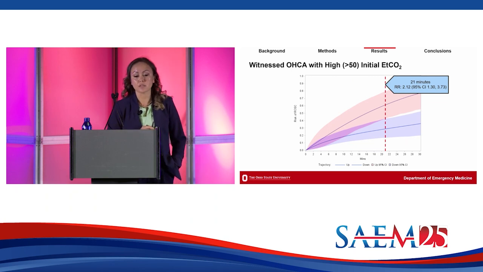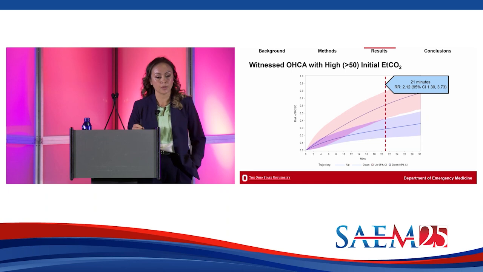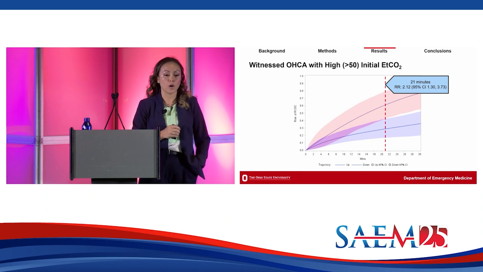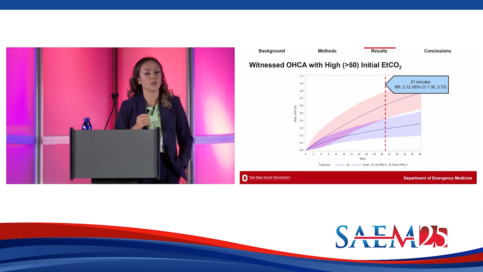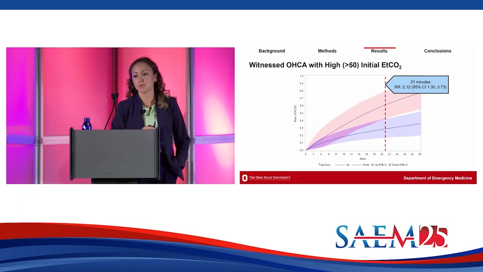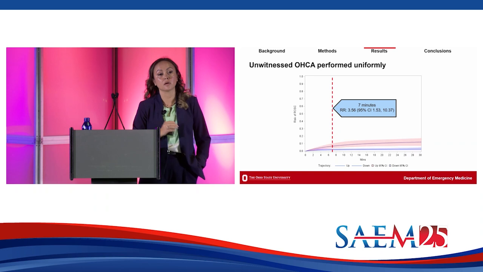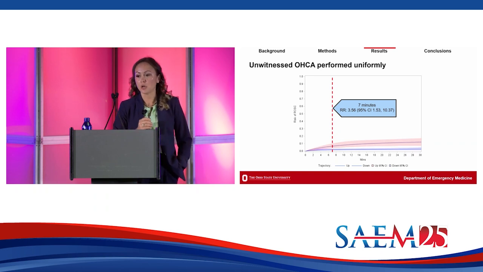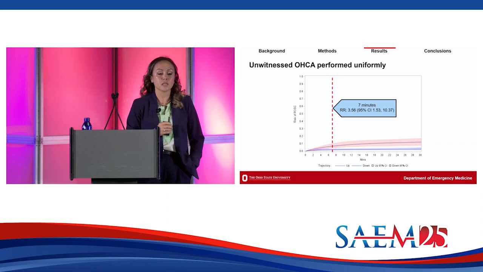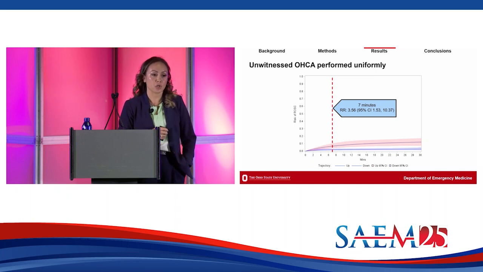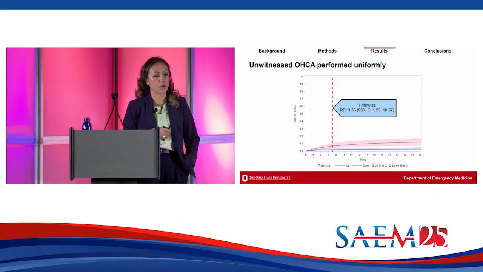Here's our third cardiac arrest phenotype. This is for a witnessed cardiac arrest with an initial capnography value in the high range. Again, I have time on the x-axis and the risk of ROSC on the y-axis. I begin to see a clear divergence of an upward capnography trajectory patient after 21 minutes of resuscitation. And for our fourth cardiac arrest phenotype, this is the unwitnessed cardiac arrest. All of those capnography groups performed uniformly, so they are presented as one cohort. And what we can see here is that an upward capnography trajectory patient clearly diverges from a downward capnography trajectory patient after 7 minutes of resuscitation.